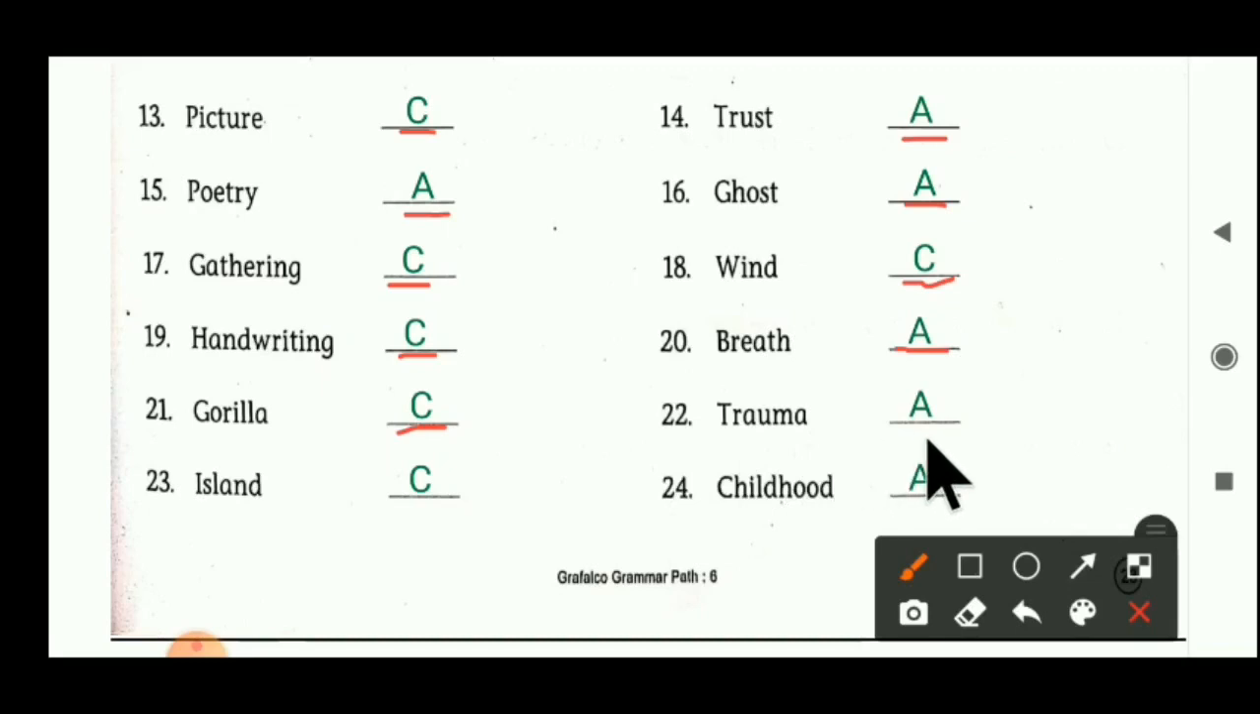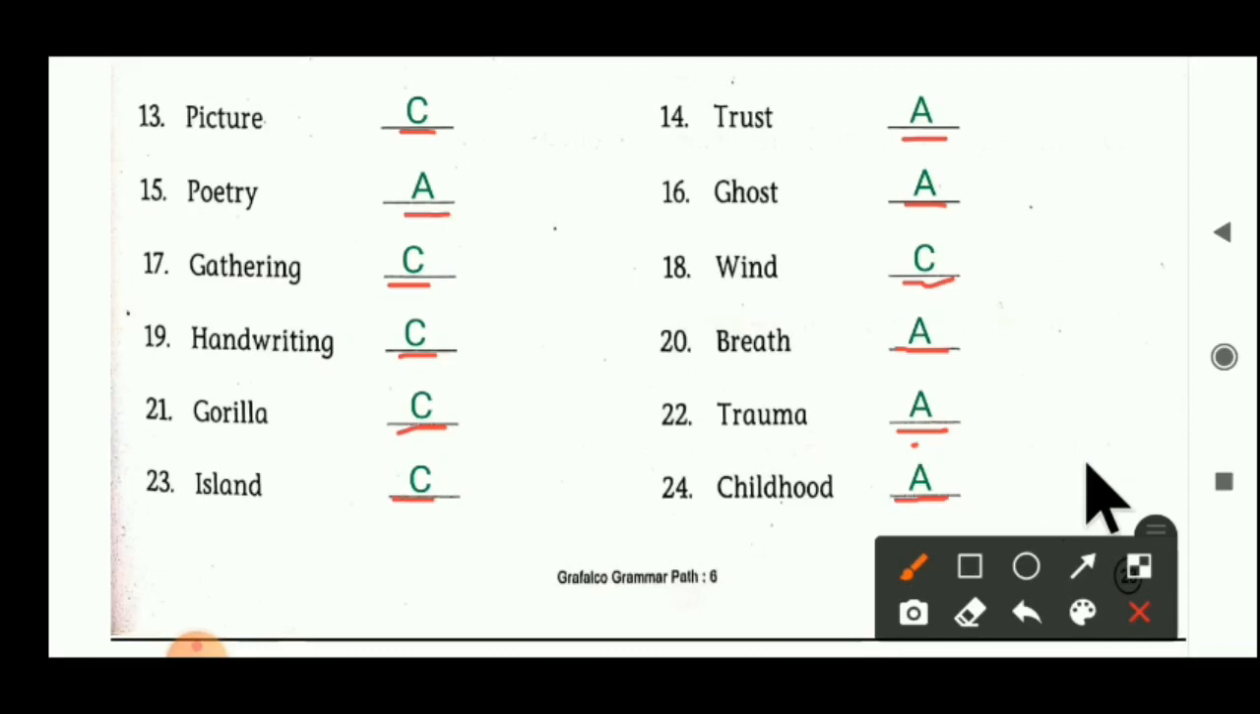Like them, trauma, trauma we cannot see trauma, we cannot touch trauma. So here trauma becomes an abstract noun. Island, we can see island, we can touch island. So island becomes here a concrete noun. Childhood, we cannot feel childhood, we cannot see childhood. Bachpan, we cannot see it, we cannot touch it. So childhood becomes here an abstract noun.